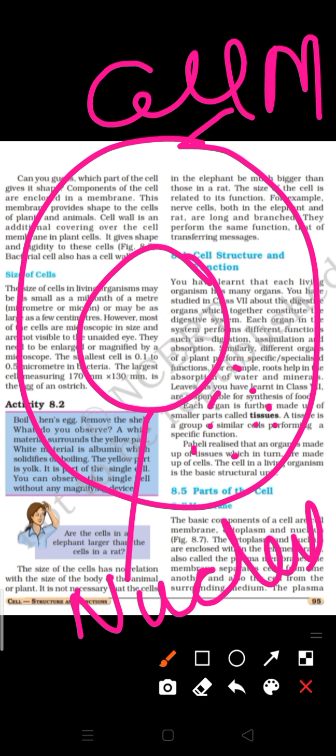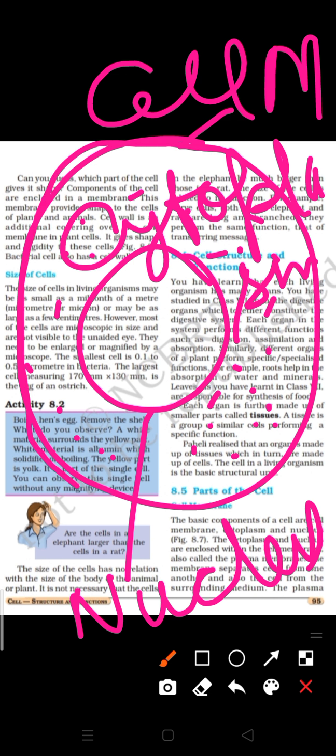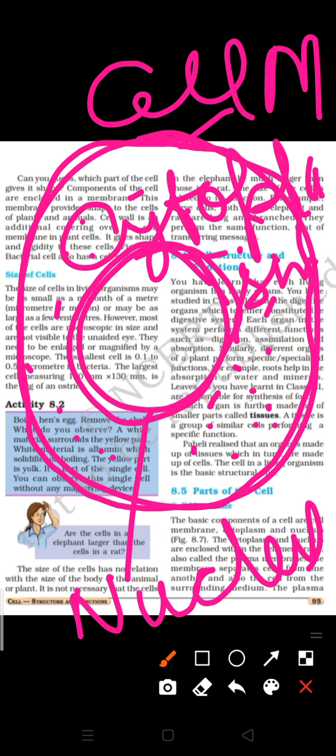And here liquid is present, and this semi-liquid structure is known as cytoplasm. For today, you have to learn only three things. A cell is covered by a membrane, and this is known as the cell membrane. The center portion of the cell has, like the brain in our body, the nucleus.